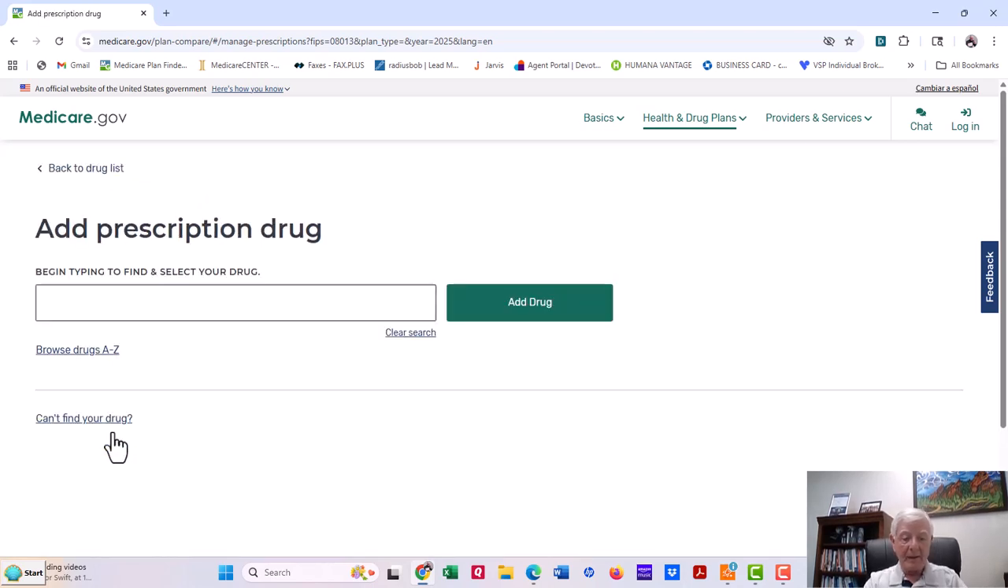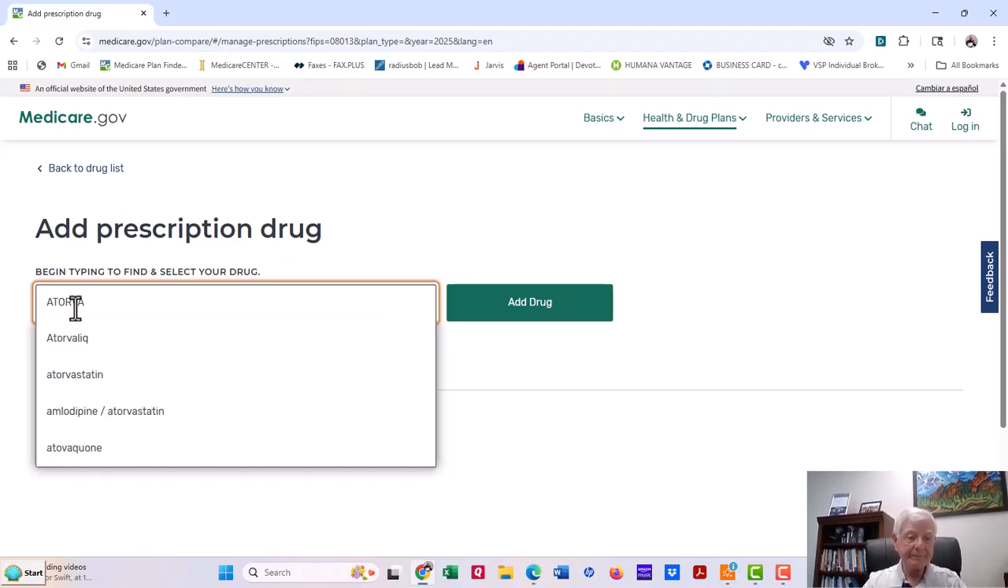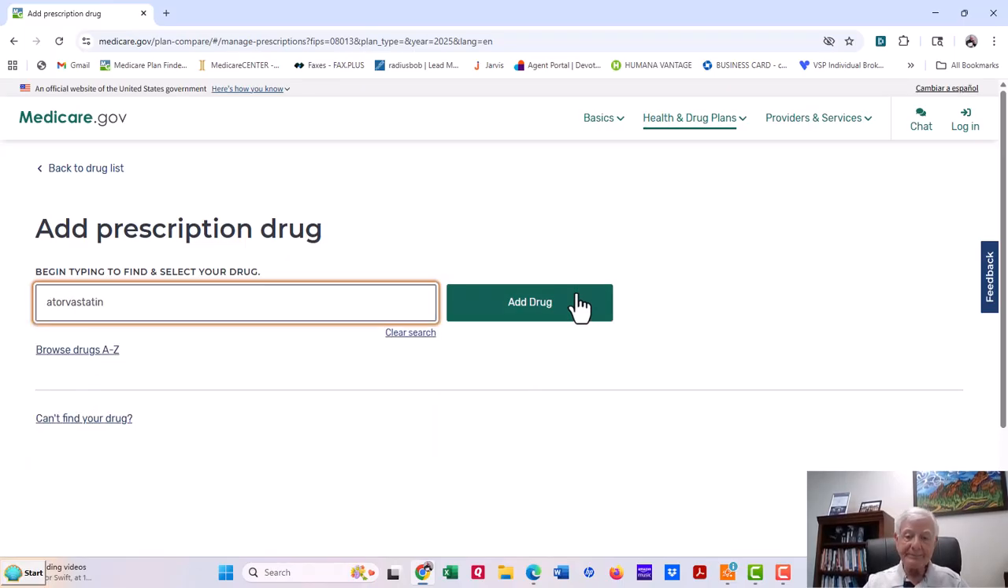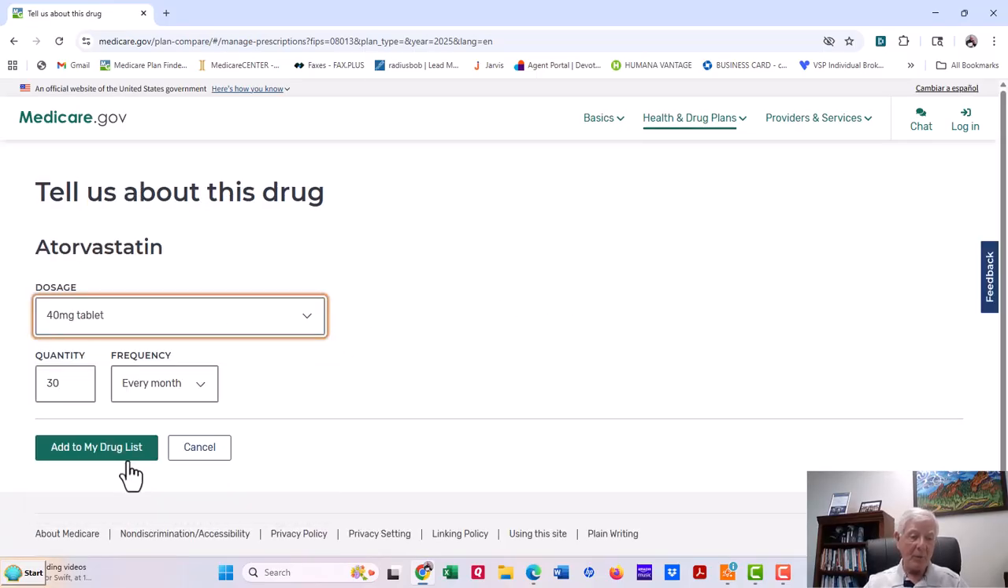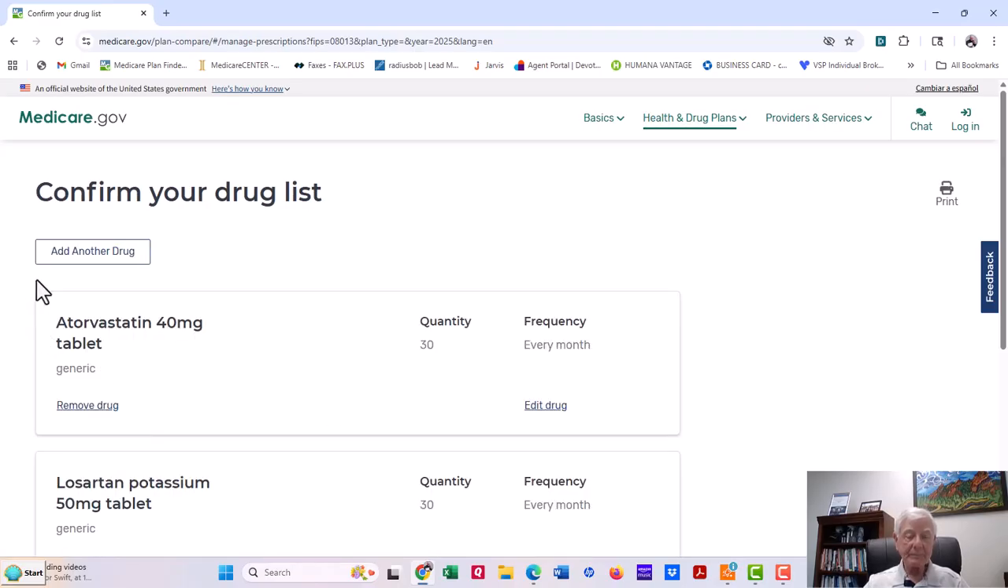Next, let's put atorvastatin. This is for cholesterol. Atorvastatin, and the choices are 40, 10, 20, 80. Let's use 40. Once a day, 30 every month, add to drug list.